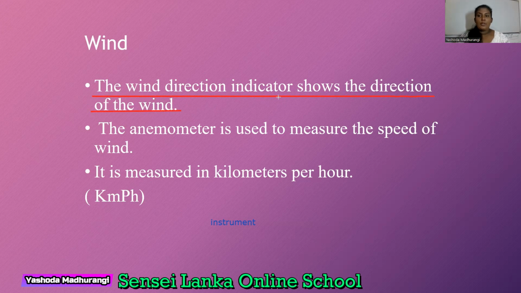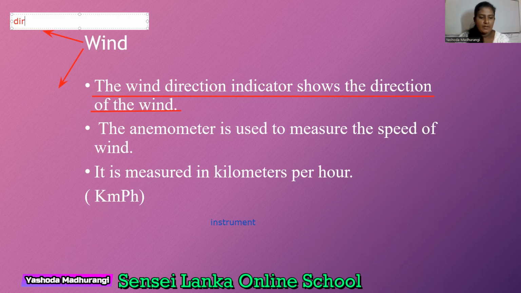So related to the wind, we are going to learn two weather elements. There are two. What are the two? First one is direction of the wind.